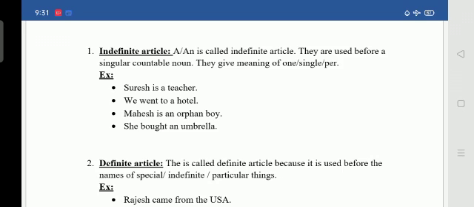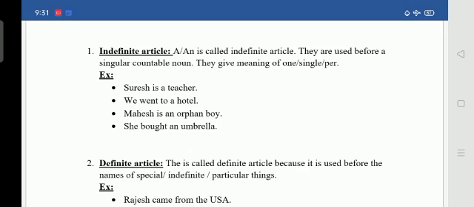So for example, if you see here, Suresh is a teacher. Is it singular or plural? We are talking about only one person here. About whom? Suresh. So they are telling Suresh is a teacher. A is an indefinite article. We went to a hotel. Here they are telling about a hotel. They are not telling about hotels.